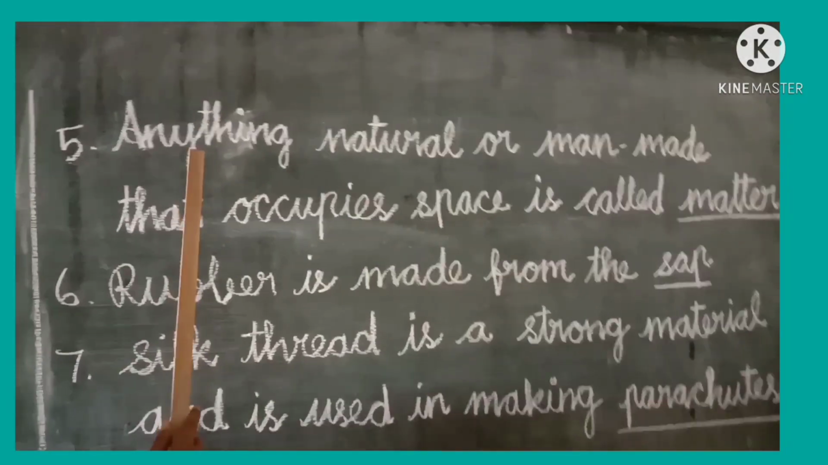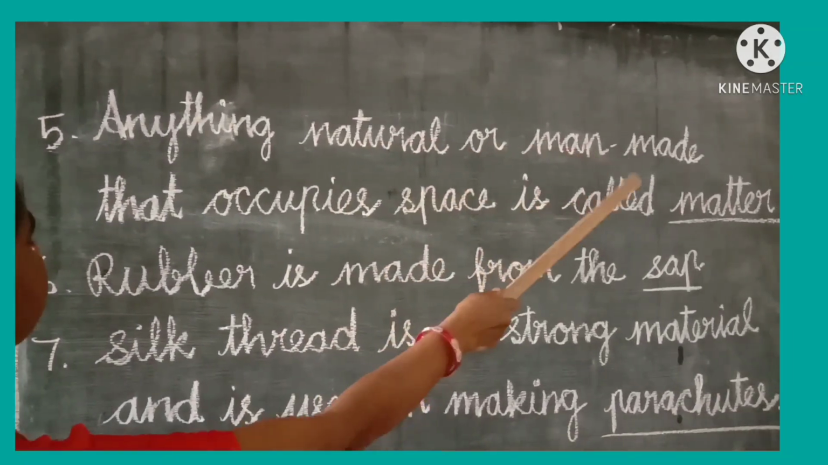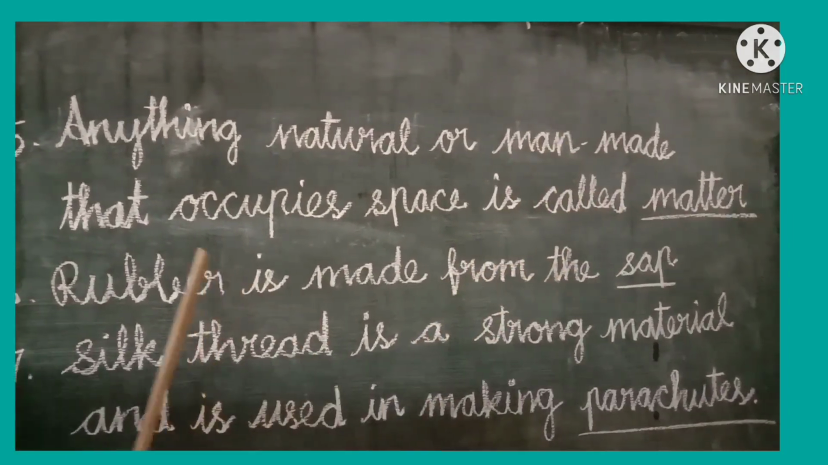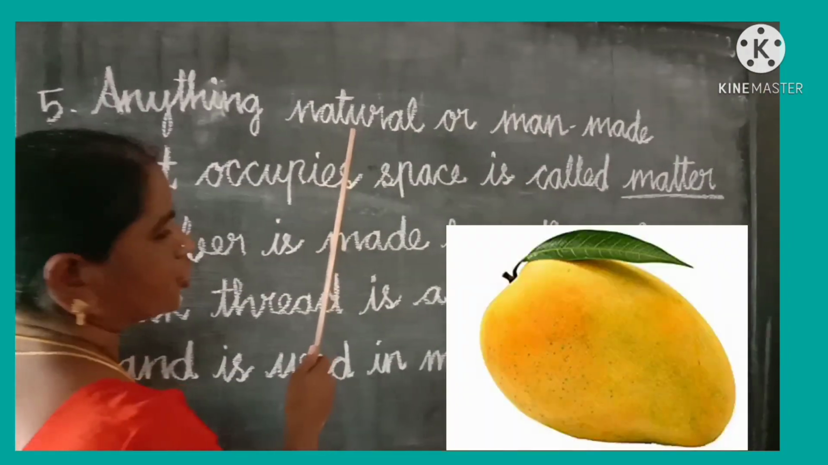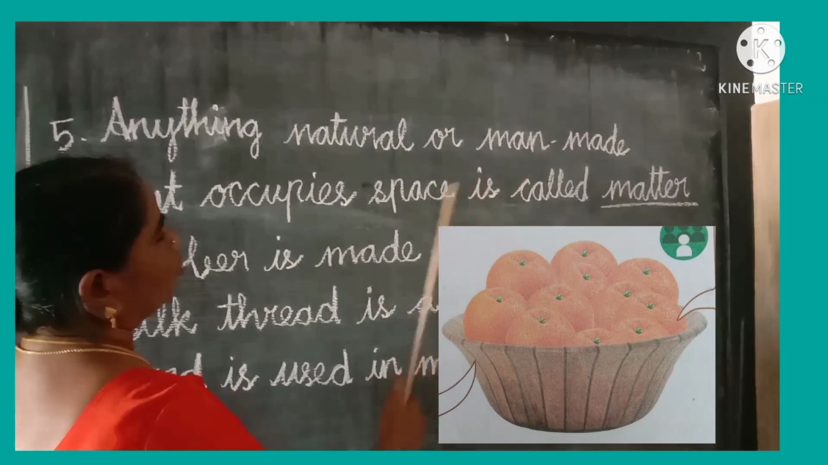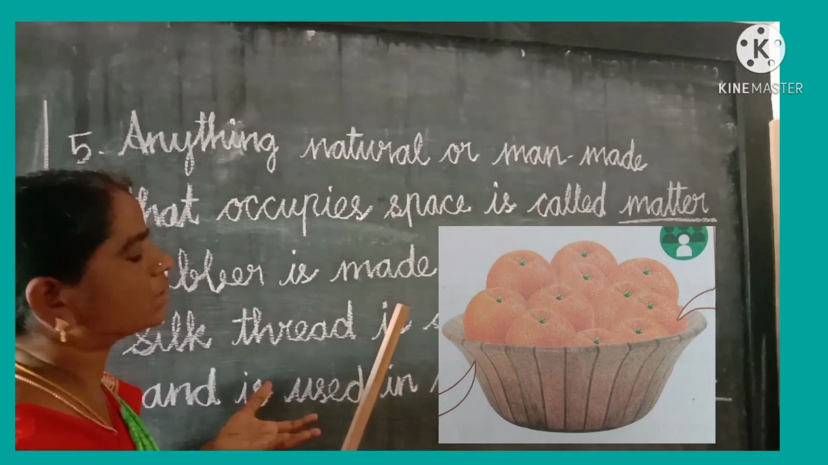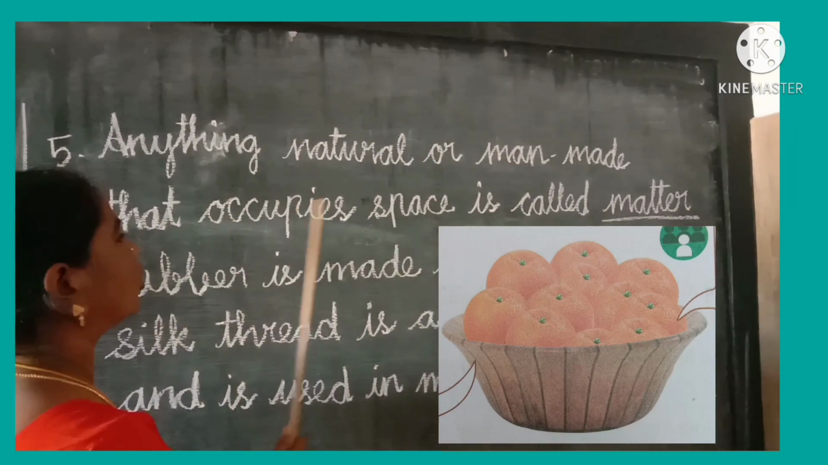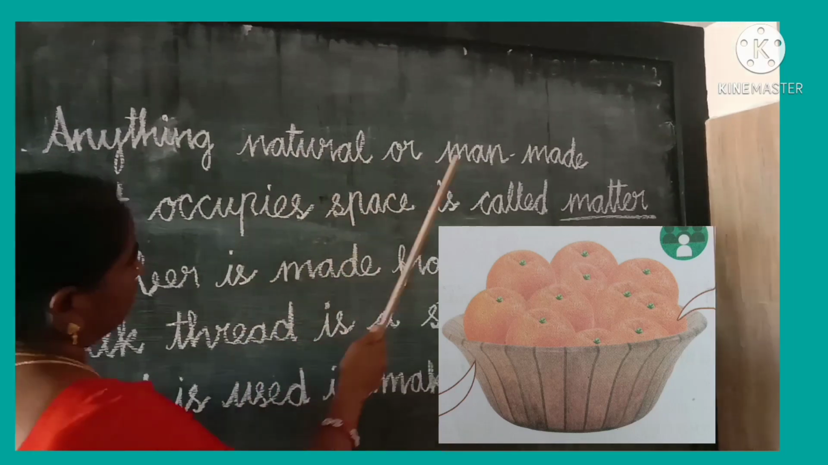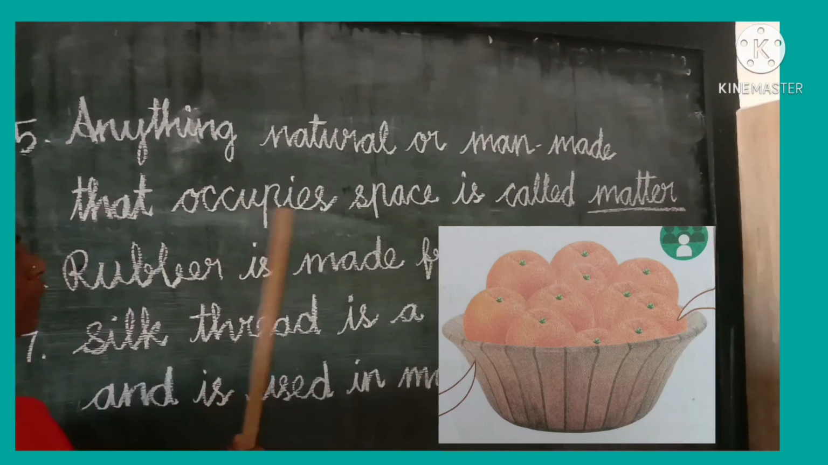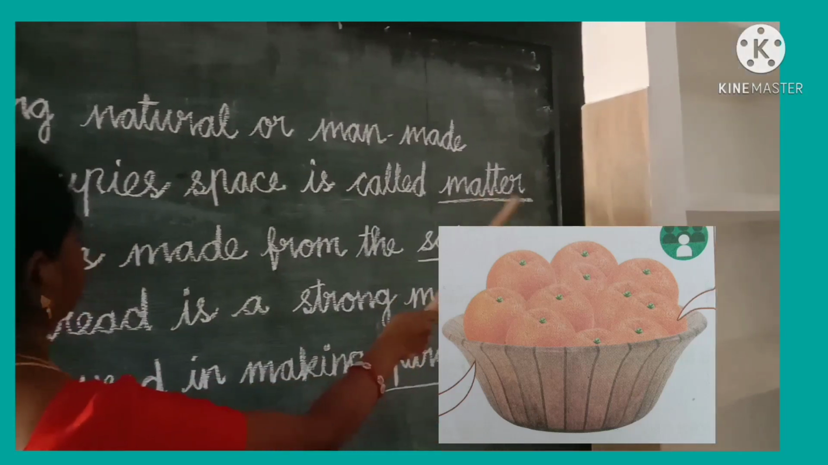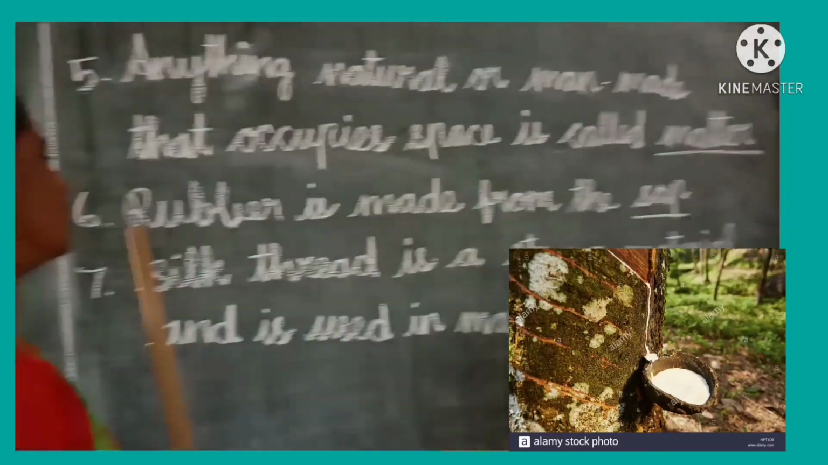Next one, anything natural or man-made that occupies space is called matter. Natural means what? Apple, mango, that occupies space. No, that is man-made. What is man-made? A wooden bowl that takes space. So, anything natural or man-made that occupies space is called matter. M-A-T-T-E-R, matter.